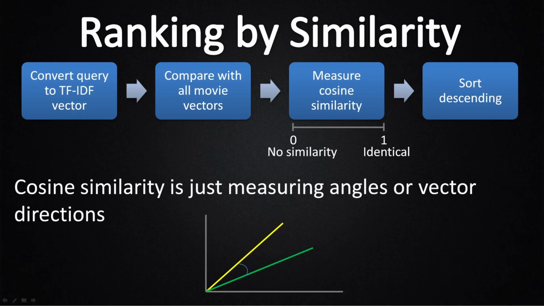Now don't panic at the math. Cosine similarity is simply measuring how aligned two vectors are. Not their size, not their length, just their direction. If two vectors point in the same direction, similarity is close to 1. If they point in totally different directions, similarity moves towards 0.